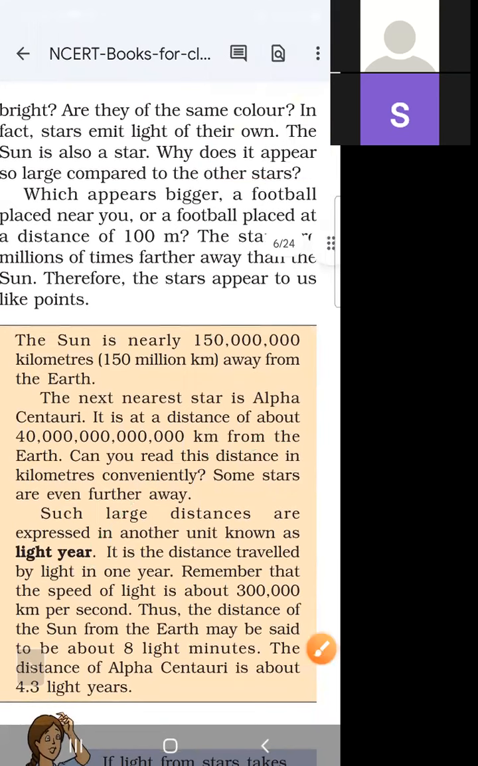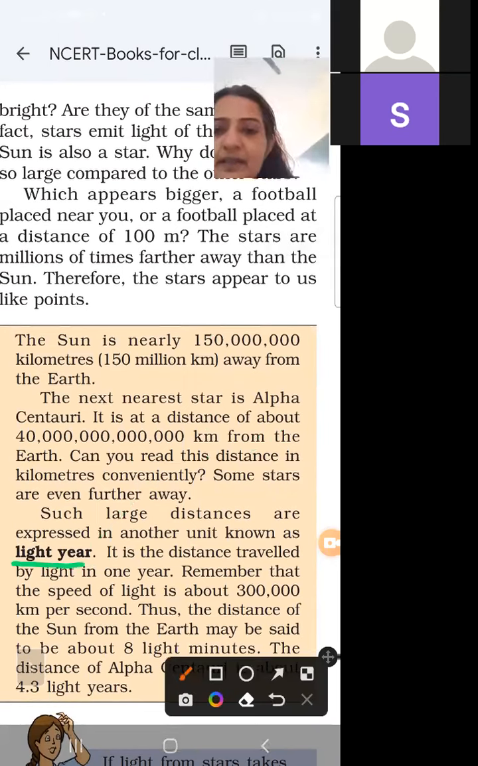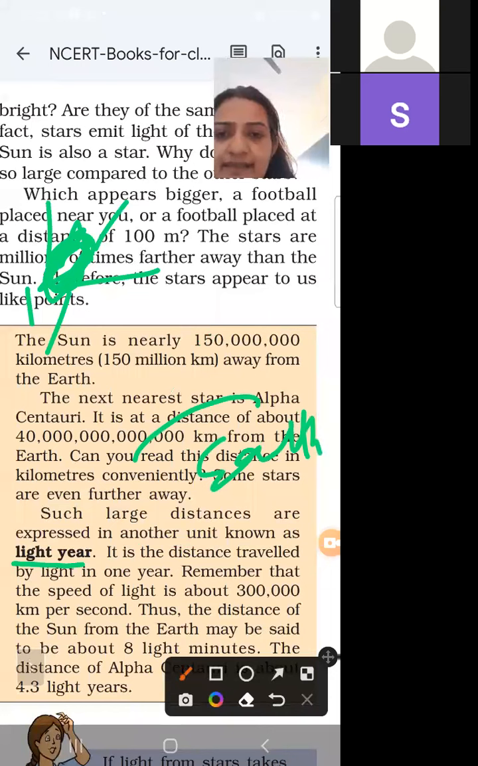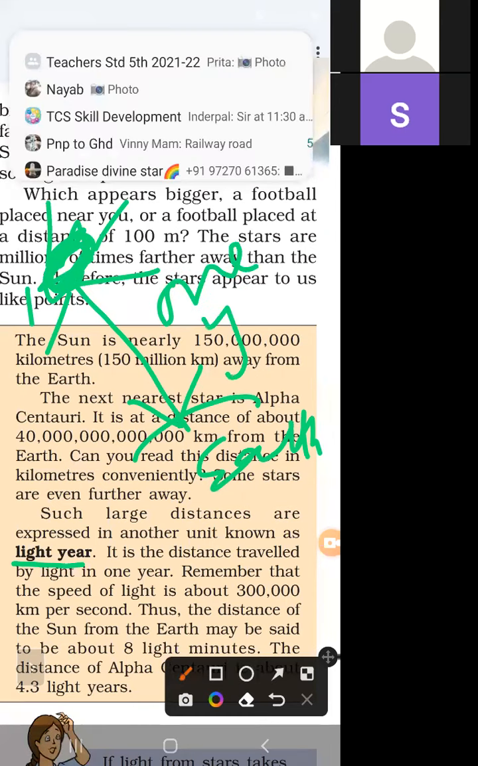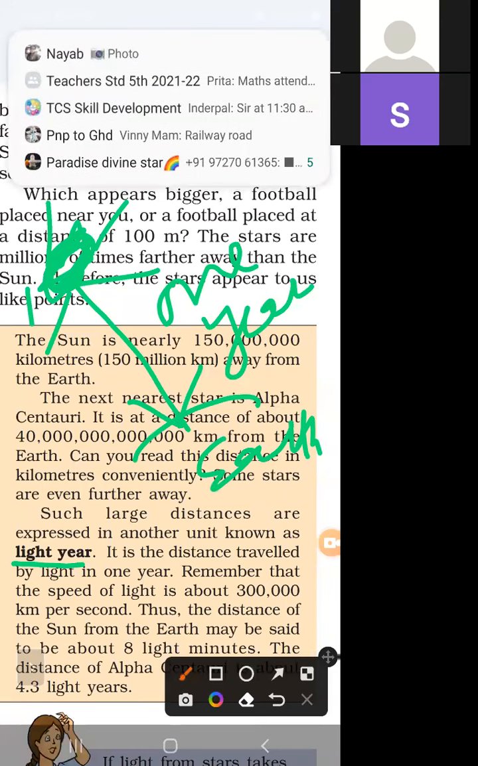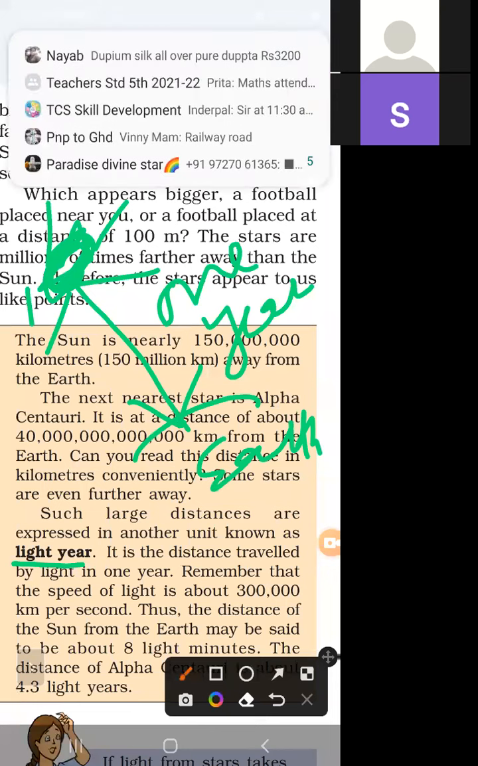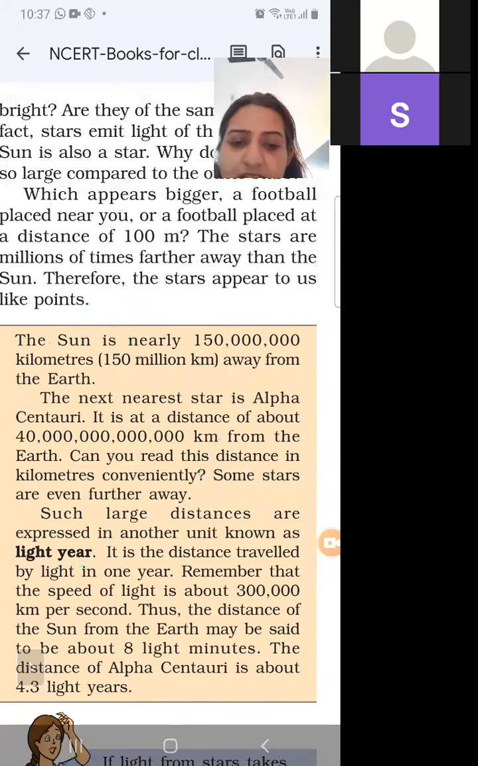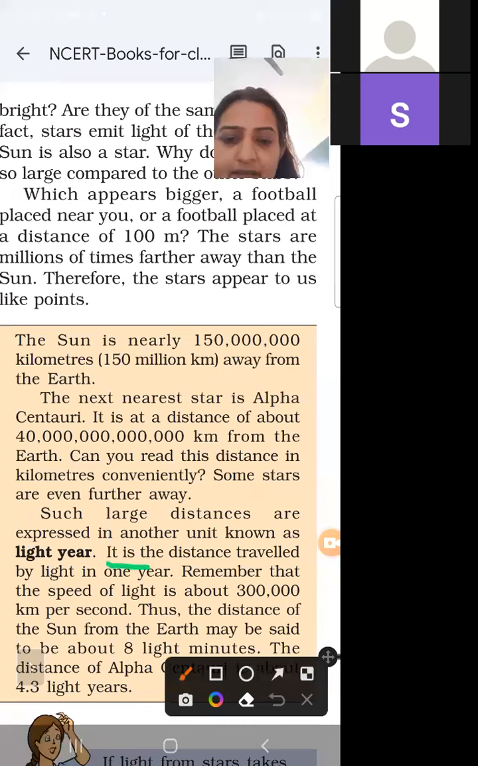And what do you mean by light year? Suppose this is our light and this is Earth. It is the distance traveled by light in 1 year. The distance light travels to Earth in one year is the distance traveled by light in 1 year. So what do you mean by light year? It is the distance traveled by light in 1 year.